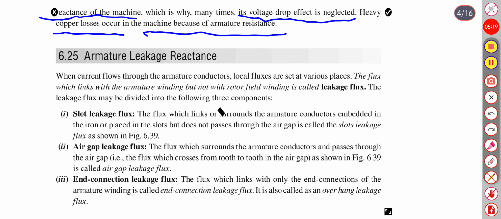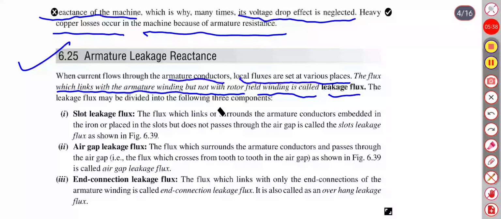Now, what is the armature leakage reactance? When current flows through the armature conductors, local fluxes are set up at various places. The flux which links with the armature winding but not with rotor field winding is called the leakage flux. The leakage flux may be divided into following three components.